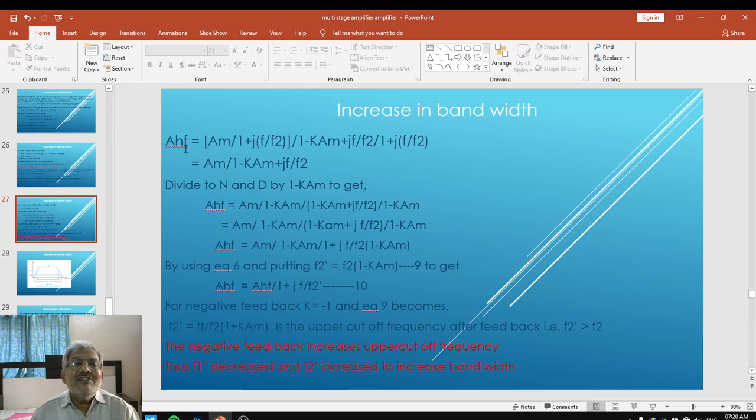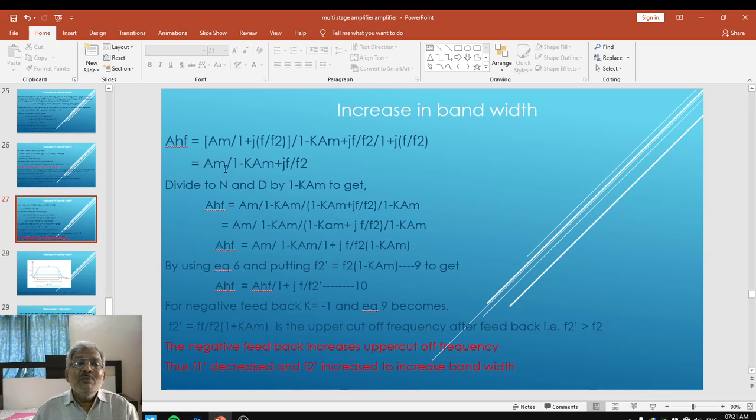So that is AHF equal to AM upon 1 plus J into F upon F2 upon 1 minus K times AM upon 1 plus J into F upon F2. The 1 plus J F upon F2 terms will cancel, so as to get AHF equal to AM upon 1 minus K times AM plus J into F upon F2.